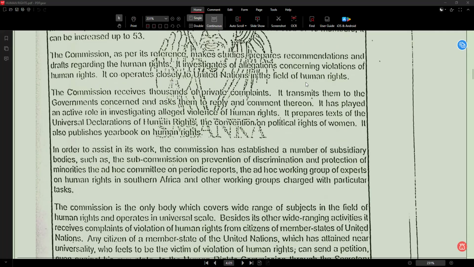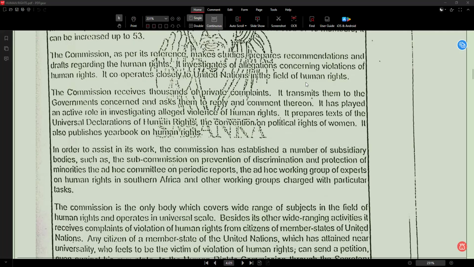Make studies means conducts research. Prepares means it is going to create. Recommendation means suggestions. Draft means written documents. Regarding means about. Human rights means basic rights. Investigates means examine. And violates means breaking of rights. Concerning means related to. So the commission studies human rights issues and prepares suggestions and documents, and also examines cases where the human rights are violated.